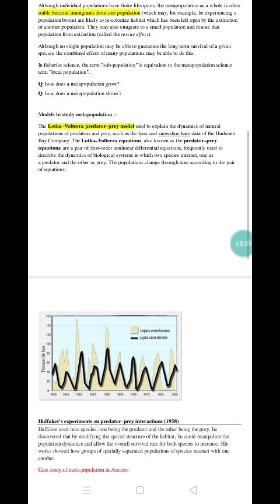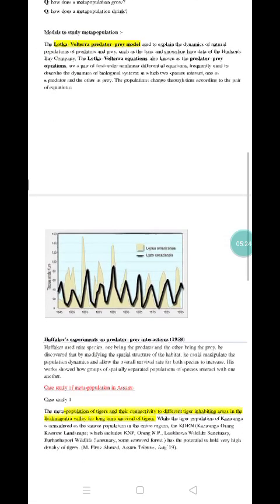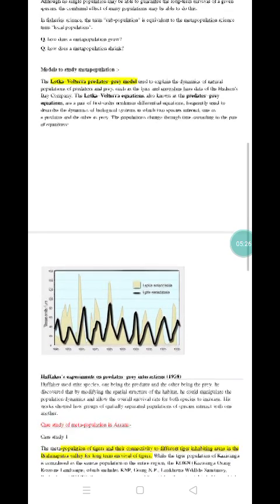Next is the study of this metapopulation. We study metapopulation dynamics by many models, and in this presentation we will be discussing the Lotka-Volterra model and Huffaker's experiment on predator and prey.